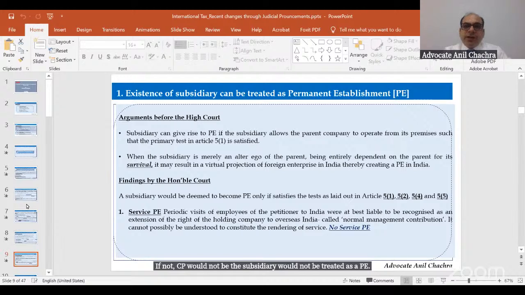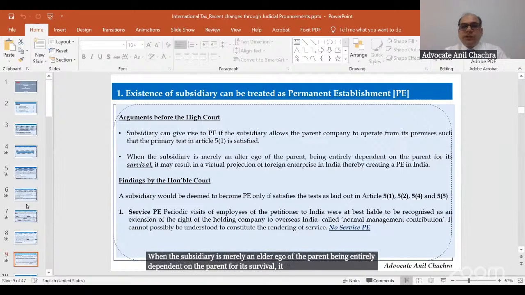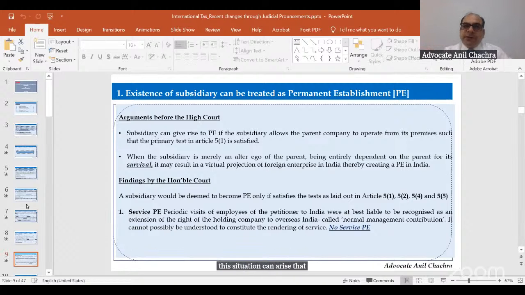When the subsidiary is merely an alter ego of the parent, being entirely dependent on the parent for its survival, it may result in the virtual projection of the foreign enterprise in India, thereby creating a PE in India. So that means if I am wholly and only dependent on my foreign company, in that scenario, the situation can arise that the Indian subsidiary will be treated as a PE of the foreign company.